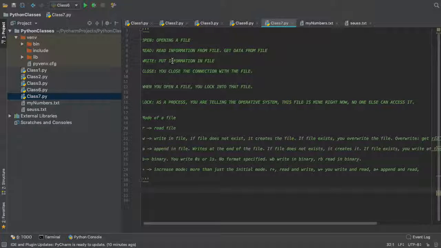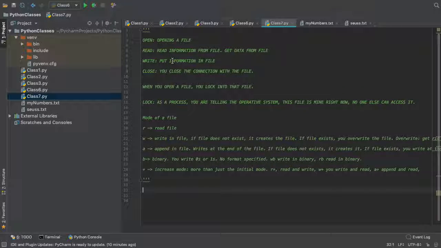So in files, the most important thing, as both files and internet connections, the way everything works is you have 4 main concepts: open, read, write, and close. That's both in files and in network. In network, you will open a connection, you will read or write from a connection, like you will send packets, and then you will close the connection, and then you can have other connections, right?